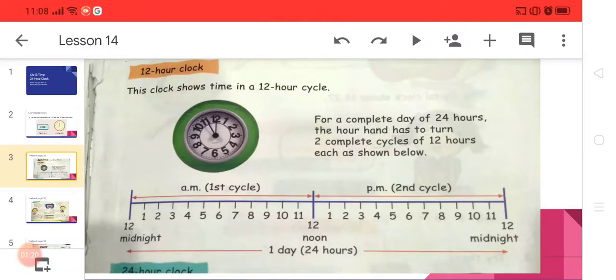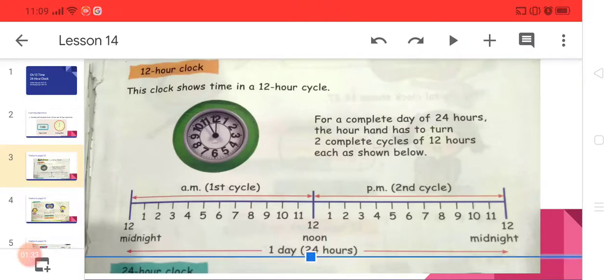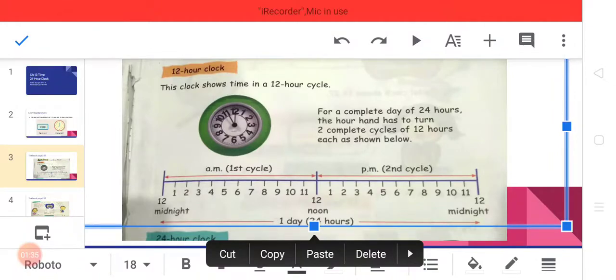It is written with AM and it is called the first cycle of the clock. After midnight, the PM, the second cycle of the clock, will start and it will also end at the next midnight. Hopefully you have understood the cycles of a clock.